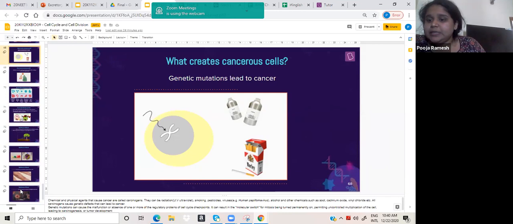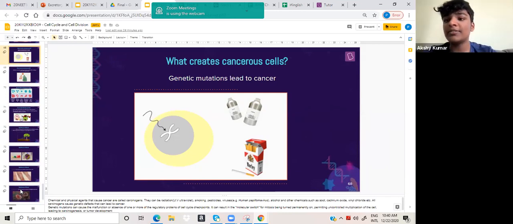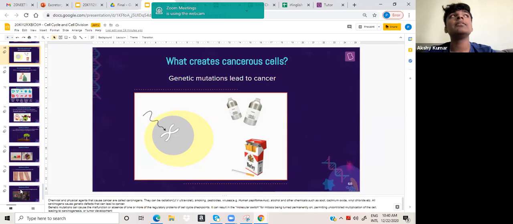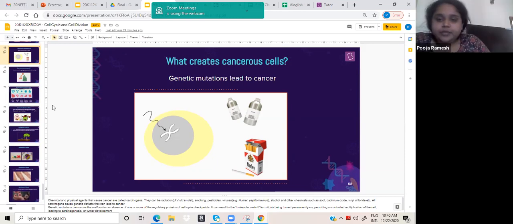In which stage does splitting of chromatids happen? In prophase, they condense and start to move. In metaphase, spindle fibers are formed and everything aligns in a straight line. In anaphase, they will split. Very good.